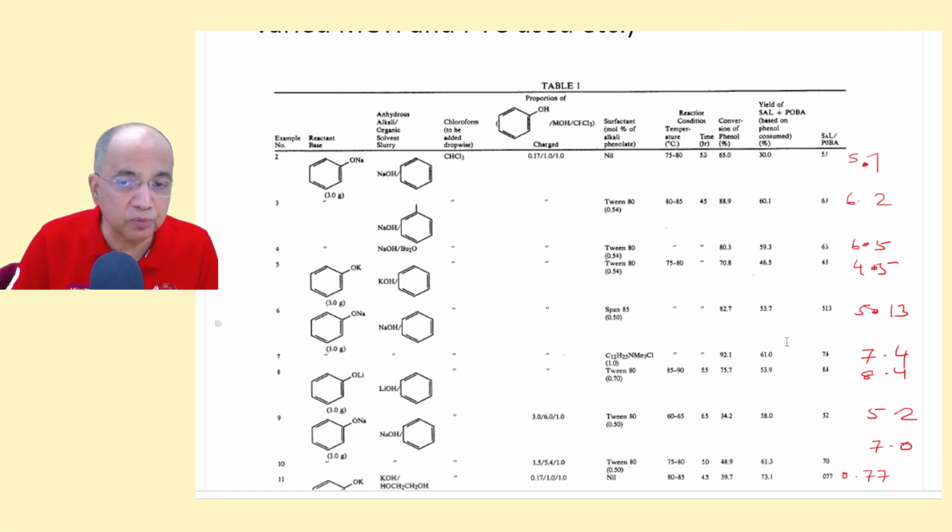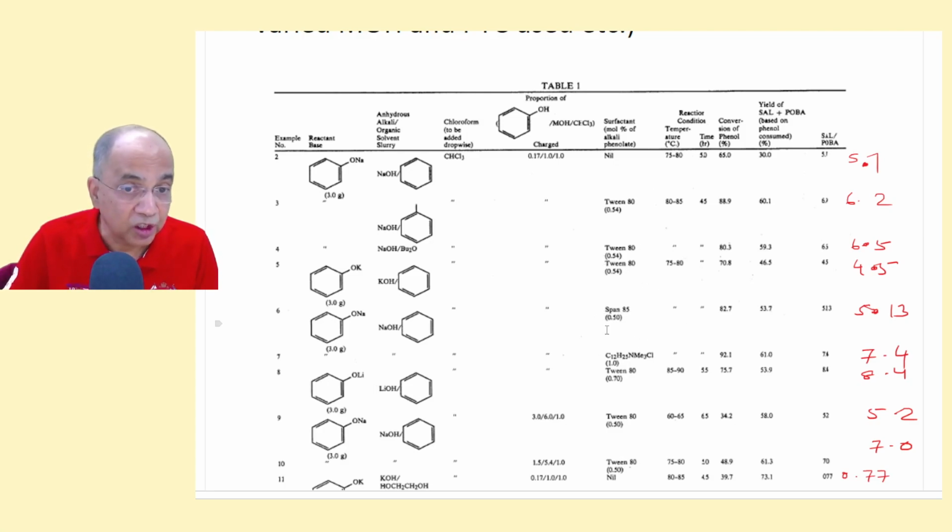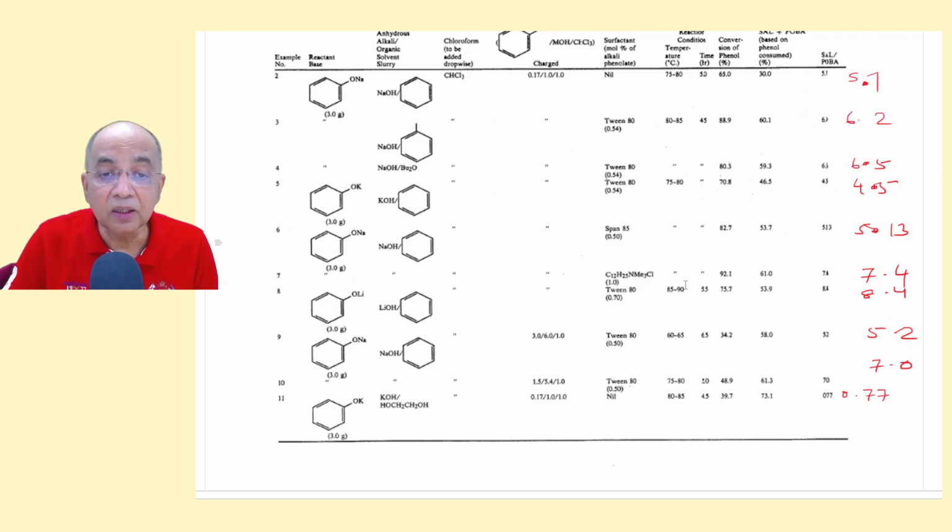Always, with potassium instead of sodium, the ortho-para ratio will decrease. In the sodium case it was 5-6, but in potassium it is a little less, but still ortho is dominant. Again sodium. This is Tween 60, and similarly Span 85 is another such PEG based PTC. It is 5.13. This is another quaternary ammonium salt, dodecyl trimethyl ammonium chloride.